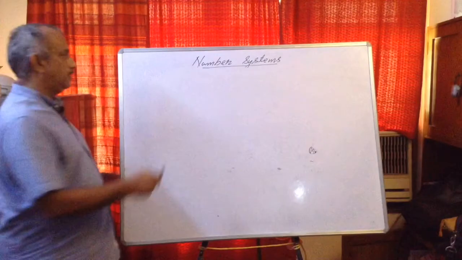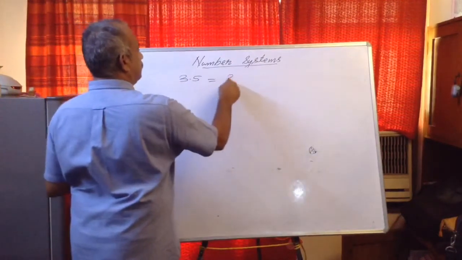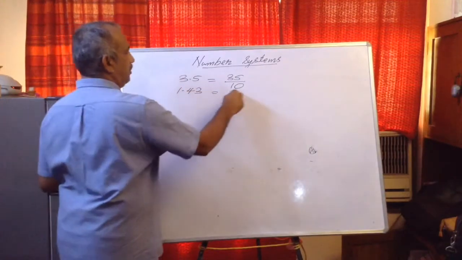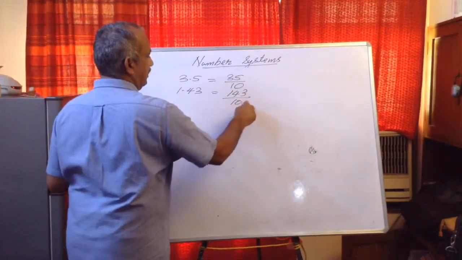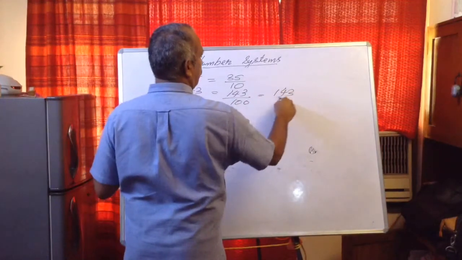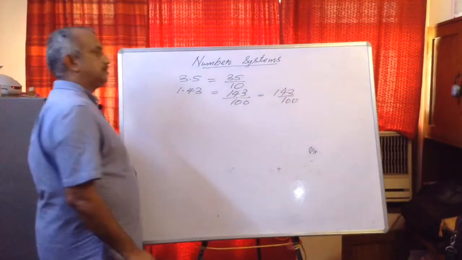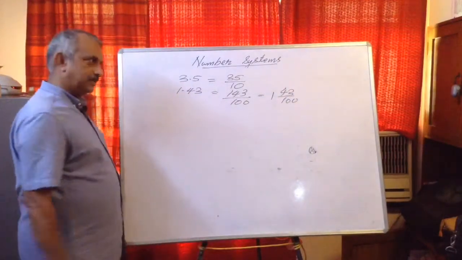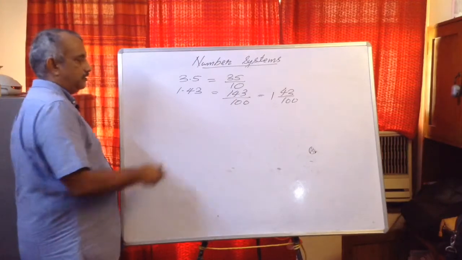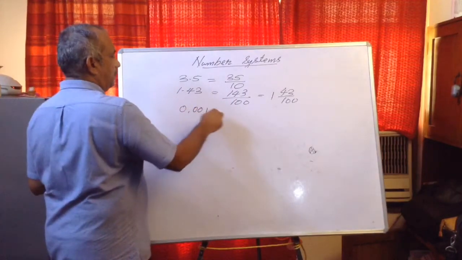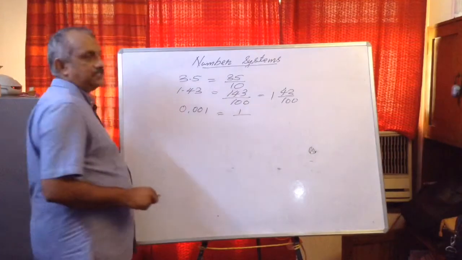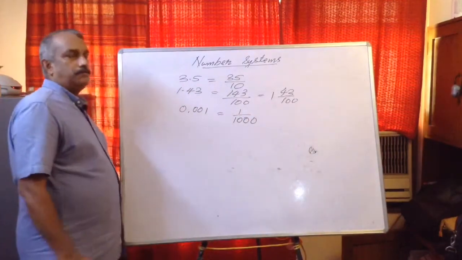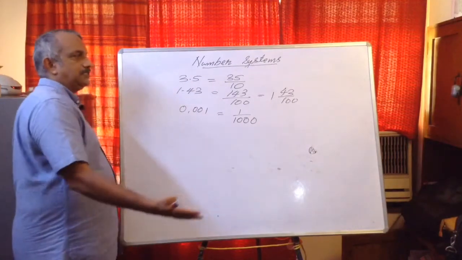See, 3.5 is equal to 35 upon 10, or 1.43 is equal to 143 upon 100. Like this you can write, or 143 upon 100 also you can write. That is also correct. Directly you can change into mixed fraction. Say 0.001. 1 upon, how many digits after the decimal point? 3. So 1000. Like this we can represent. How to convert terminating decimals.